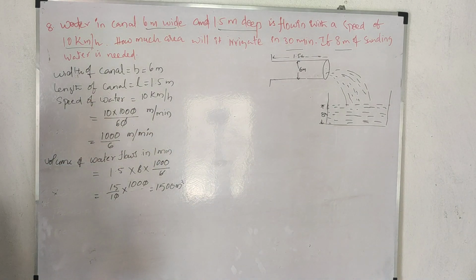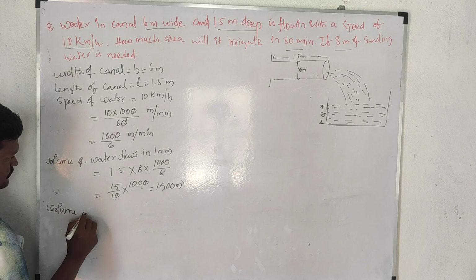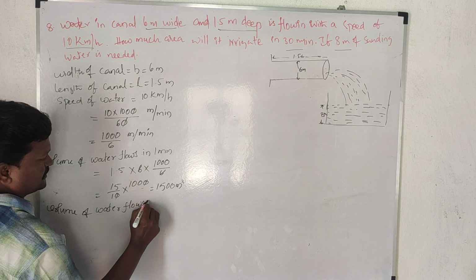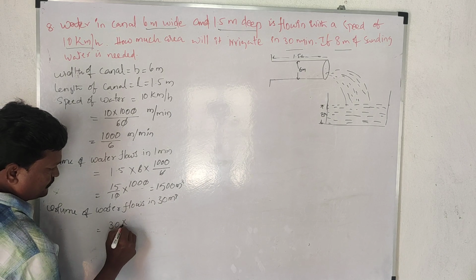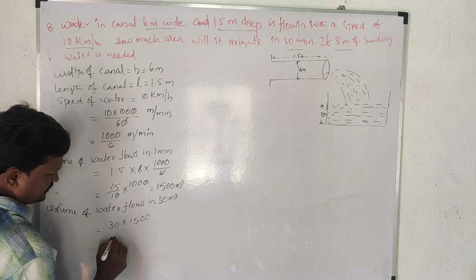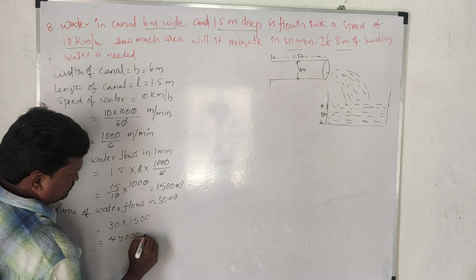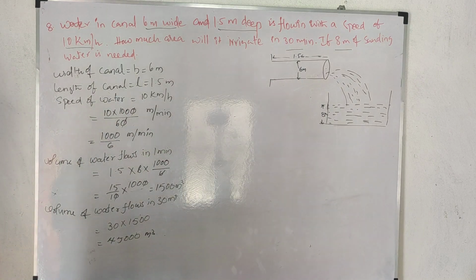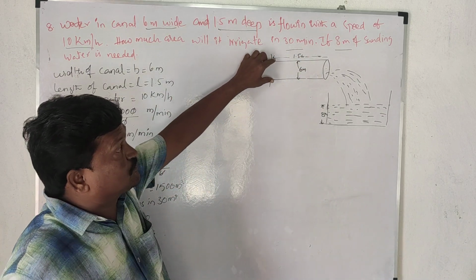Now the volume of water that flows in 30 minutes is 30 into 1500. That is 15 times 3 is 45, so 45,000 meter cubes. So in 30 minutes, 45,000 meter cubes of water is coming from the canal.